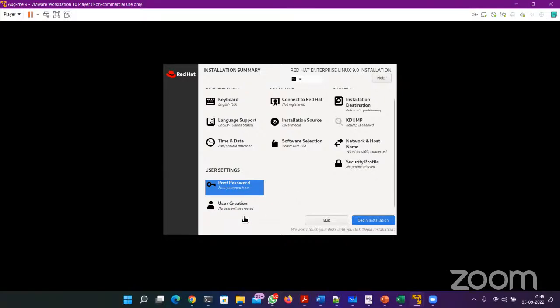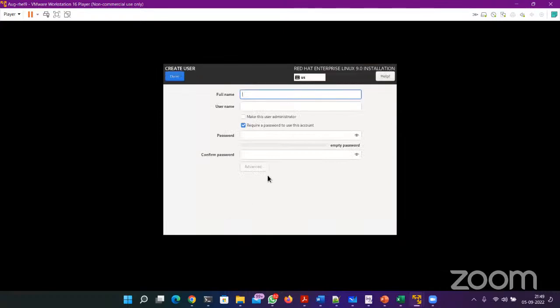Another option is user creation. Let us create a user, a non-root user. There is only one root. Other users are called non-root users. So let me give a full name as student. Username will also be student. Make this user administrator. We can select this. This means the student user will log in as a normal user, and then using a sudo command, student user can become root. I'll tell you how this happens.